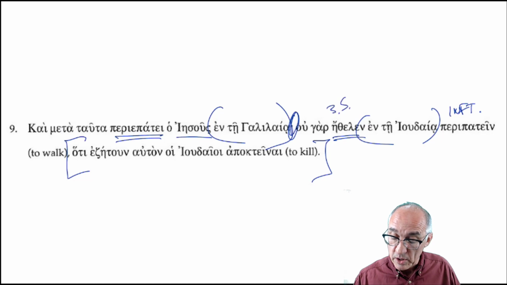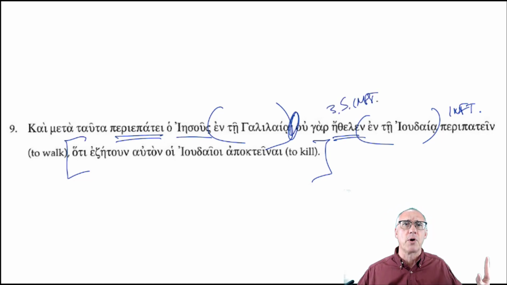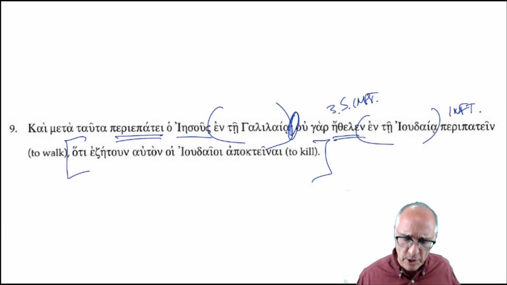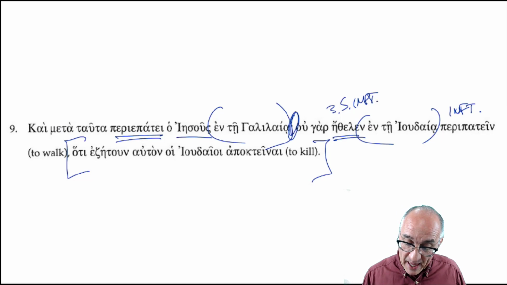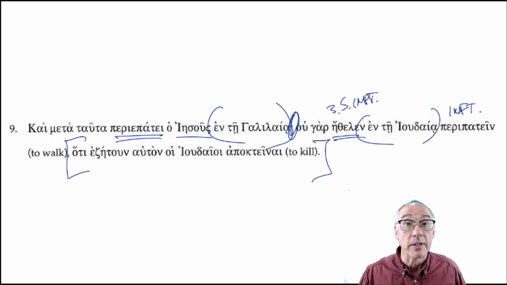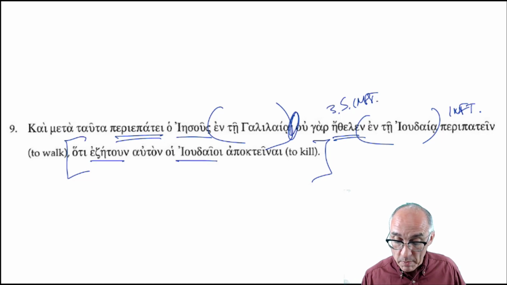Third person singular, imperfect. Getting ahead of myself. It's so hard, isn't it? Do as I say, not as I do. There's your verb. And here's your subject. Now let's move on to the clause. Given that, or that, the subject here and the verb.